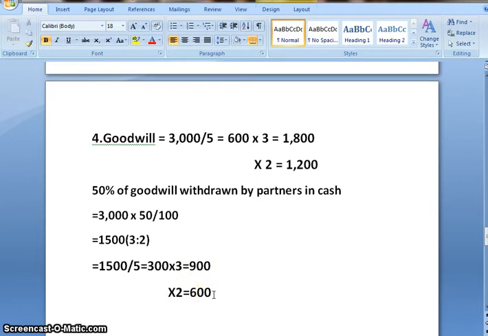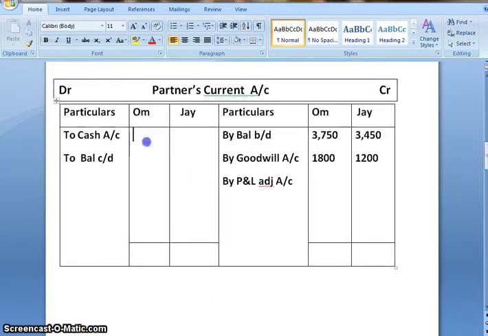So the journal entry for that would be all partners' current account debit to cash account.